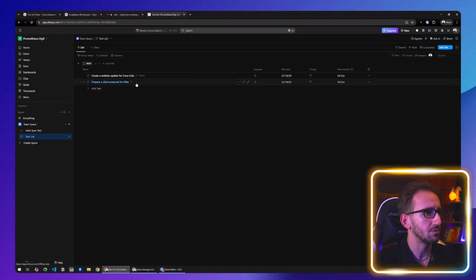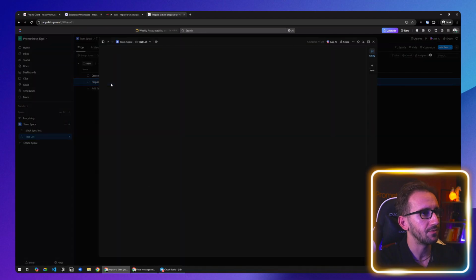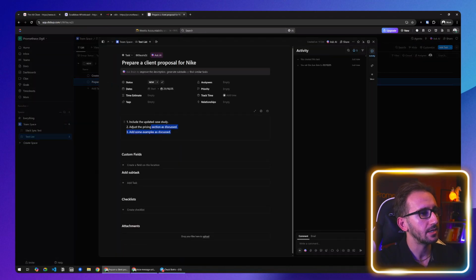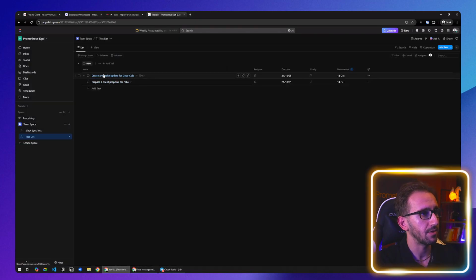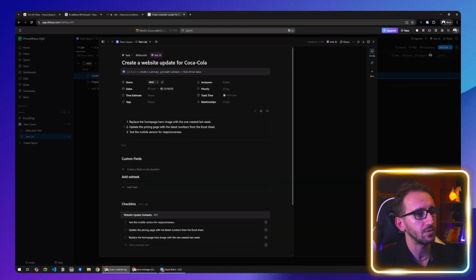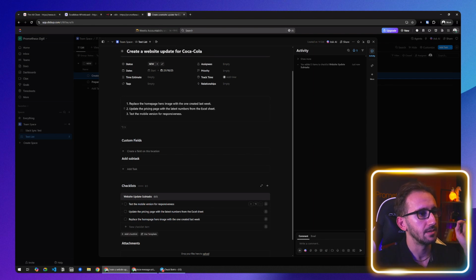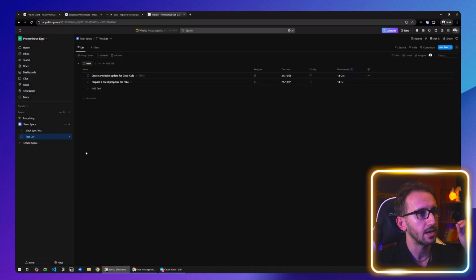The second one, which was a simpler one, was prepare a client proposal for Nike. And as you can see, instead of creating a checklist, it added those items inside the task. But for the first one, it did create a checklist because we numbered them, and it has 3 items in the checklist: test the mobile version for responsiveness, update the pricing page, and replace the homepage hero image with the one created last week. And for all of them, it added a due date, and everything is working fine.